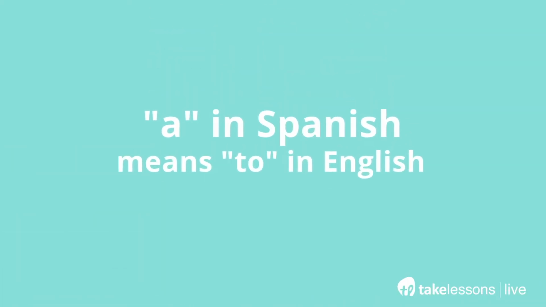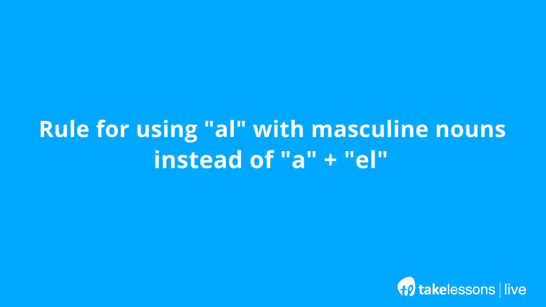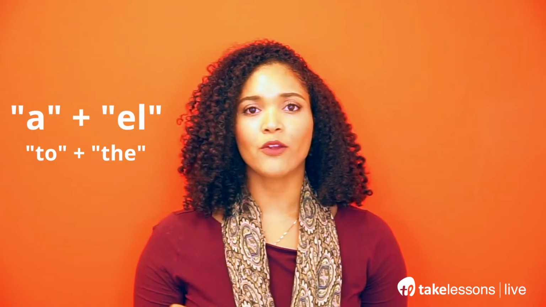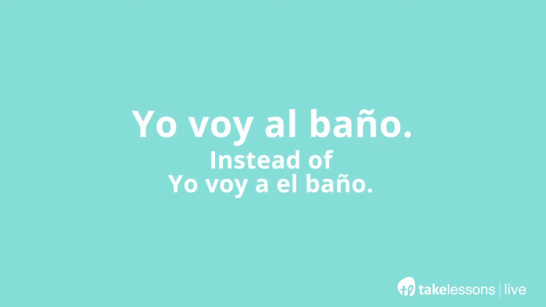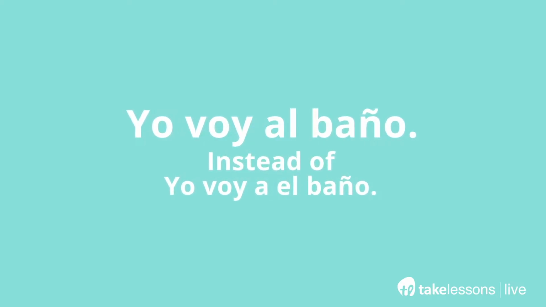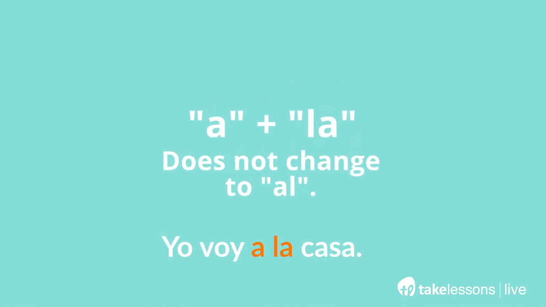Now, when we want to say we're going somewhere, we use the preposition a, which essentially means to. So if I say, I'm going to the house, yo voy a la casa. There's something interesting that happens because a, él, we can also combine it and it becomes al. Yo voy al baño. A la, it remains a la. Yo voy a la casa.